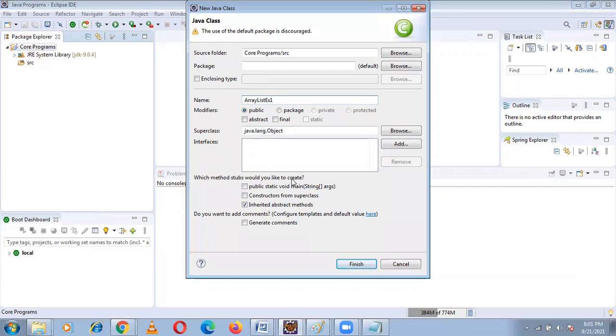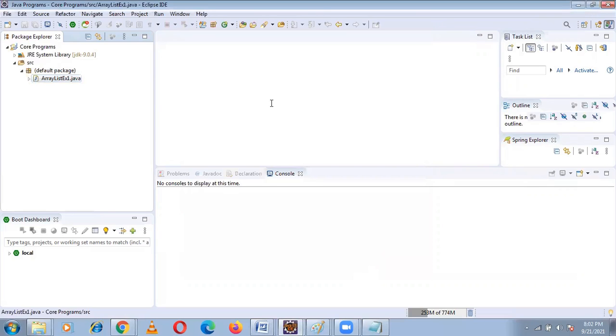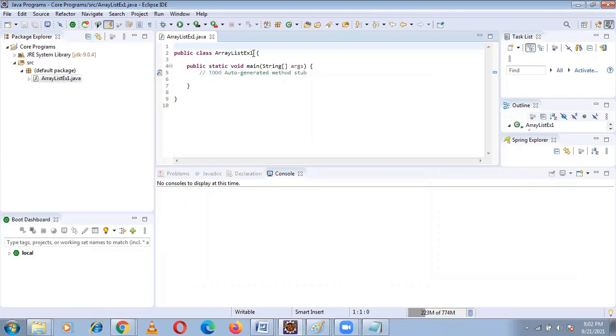You want the main method or not? I want main method. If you don't tick it, you won't get the main method. Compulsorily you need to write a main method, so click on this. Finish. We got this.